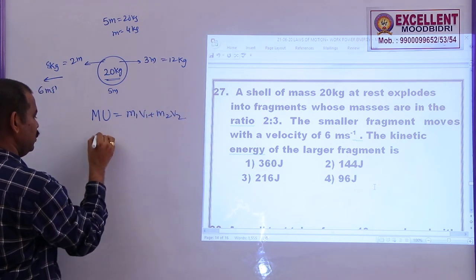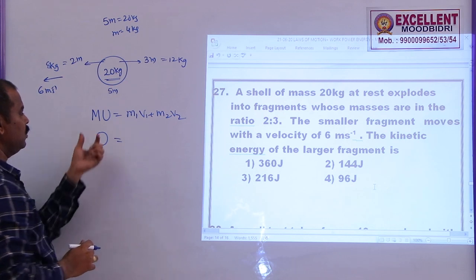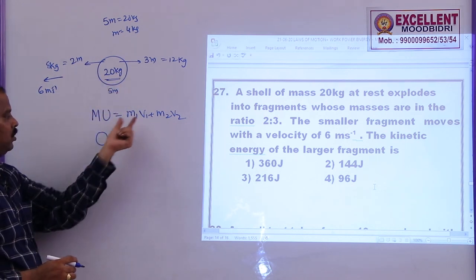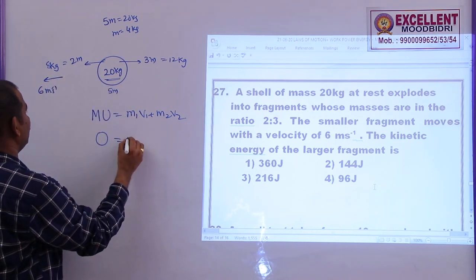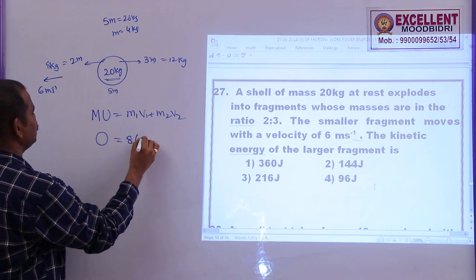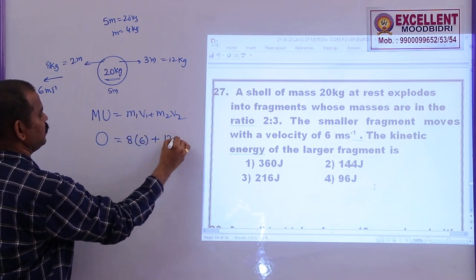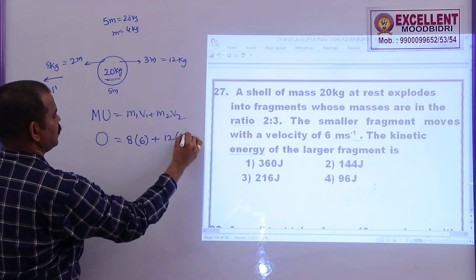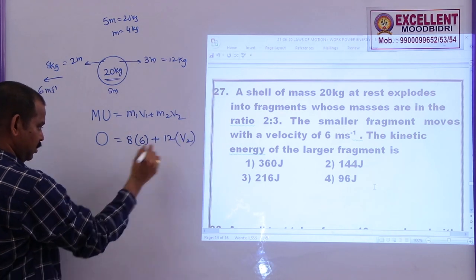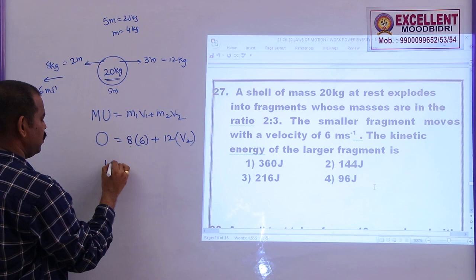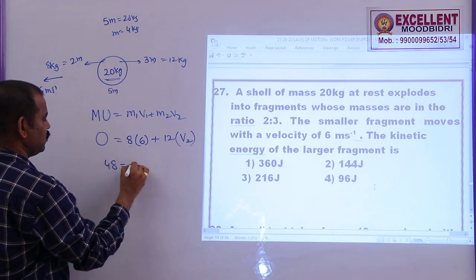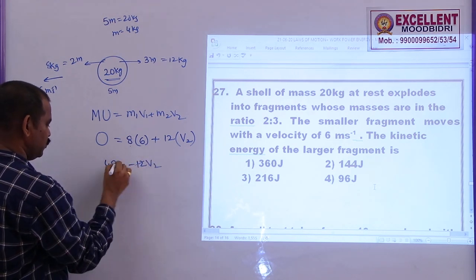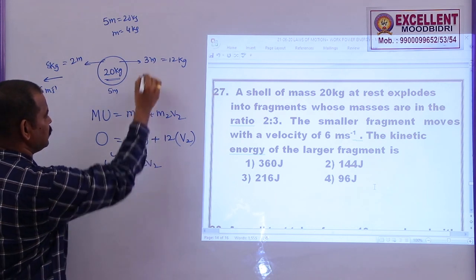m2 v2. Initially it was at rest, so the total momentum of this shell will be 0. Now the mass of this one small block is 8 and the velocity is 6, plus the other one is 12, and the velocity of this one is unknown, v2. Now 8 into 6, 48, is equal to minus 12 v2. So the velocity of this other block is minus 4.